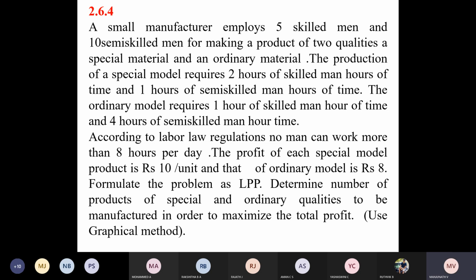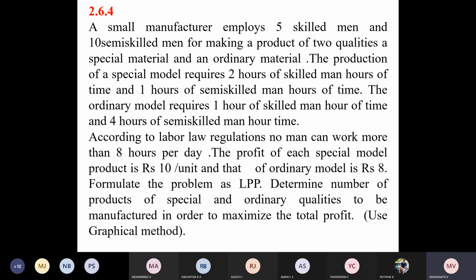I read it. A small manufacturer employs 5 skilled men and 10 semi-skilled men for making a product of 2 qualities. A special material and an ordinary material. There are 2 different qualities of products: one is with the special material, another is with an ordinary material.